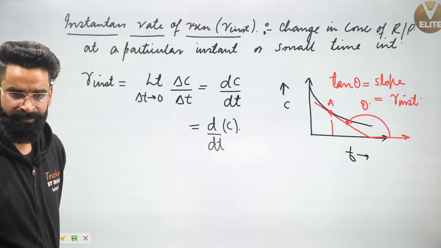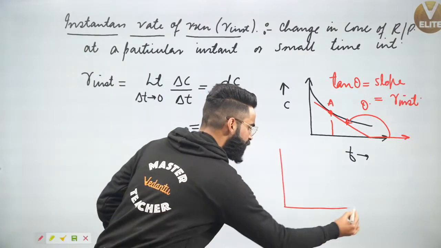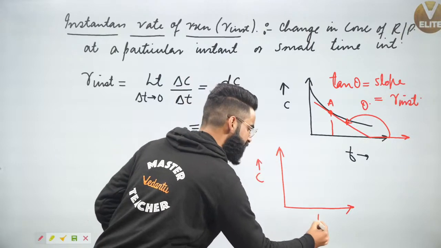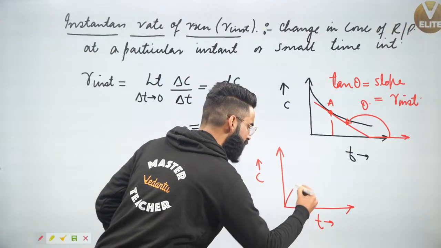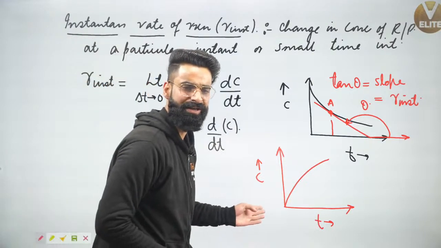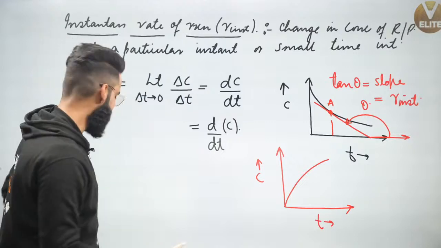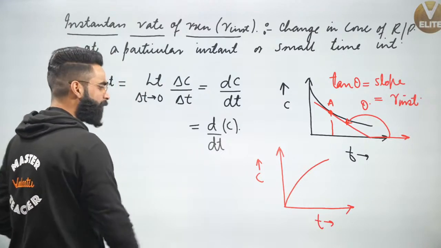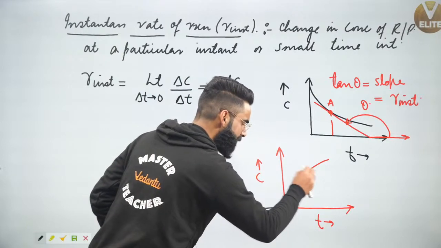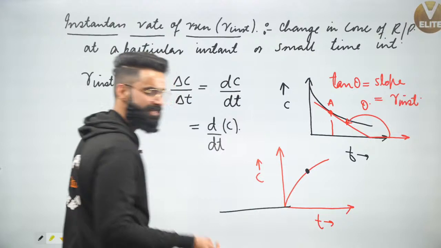Now people, I can plot one more curve for the products as well. This is concentration versus time. For the products, the concentration versus time curve will be like this, because we know the concentration increases with time for the products. Now guys, if I need to, for example, calculate the instantaneous rate of reaction at this point, what I'll be doing? I'll be simply calculating the slope of this curve at this point.